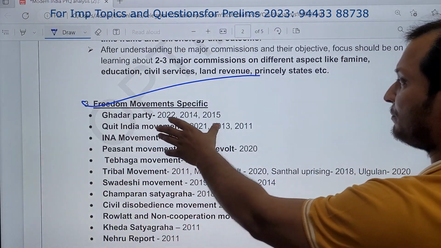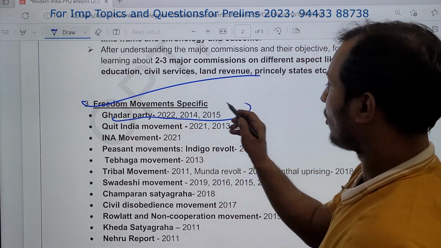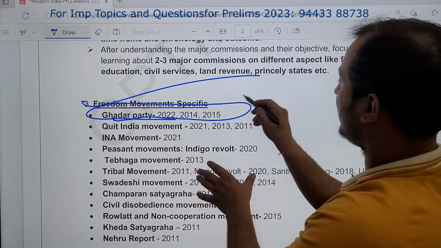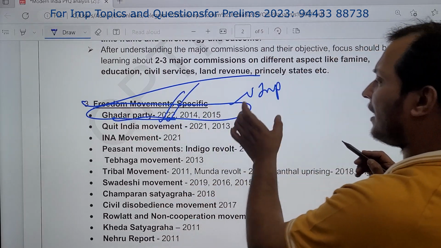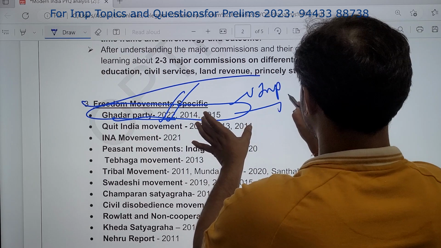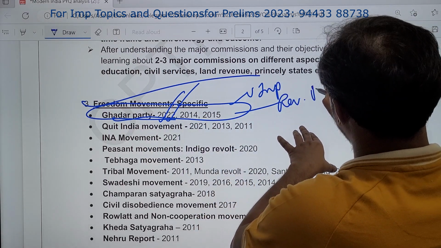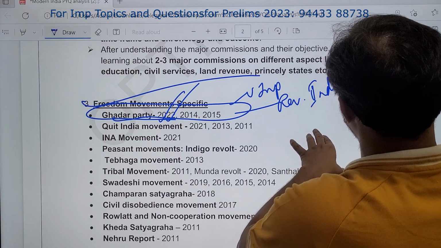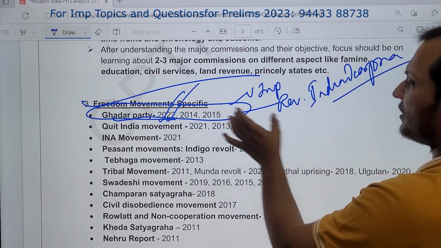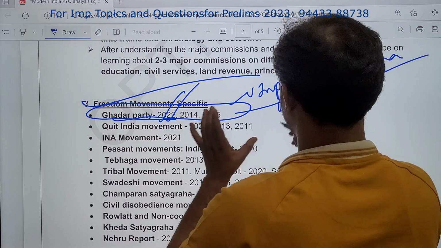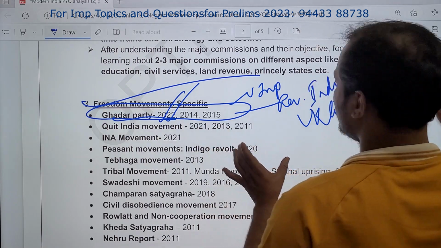Now let us see what is important from the freedom struggle movement. Gadar Party, very important. Of late this topic has become very important. Last year UPSC asked it; I had predicted Gadar Party. Again this year also. Revolutionary movements are very important, particularly the people who were outside, the Indian diaspora, and their contribution to the freedom struggle. Revolutionaries particularly in the UK and Germany; those names are very important.